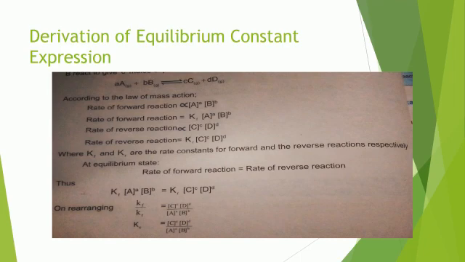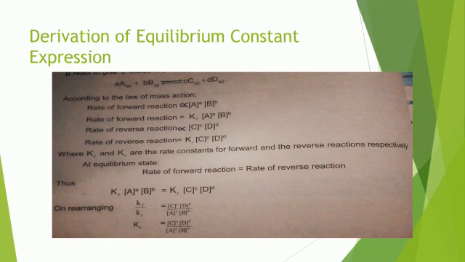And small c and small d are the number of moles of this product formed. Now according to the law of mass action, the forward reaction will be greater when the concentration of reactants is greater. So the rate of forward reaction is proportional to the concentration of A and B. This proportionality sign will be replaced by a Kf. Kf stands for the rate constant of the forward reaction. So the rate of forward reaction will be equal to Kf times the concentration of A and the concentration of B, each raised to the power of its coefficient.